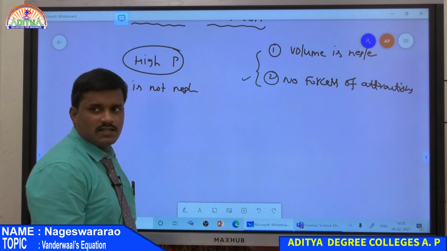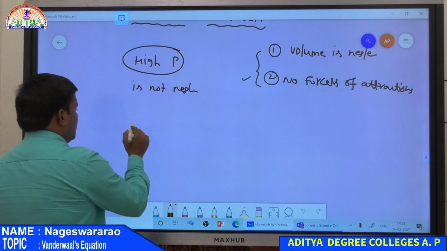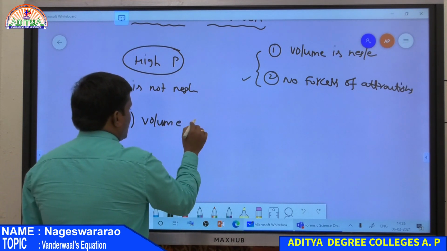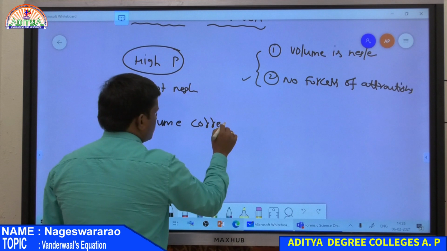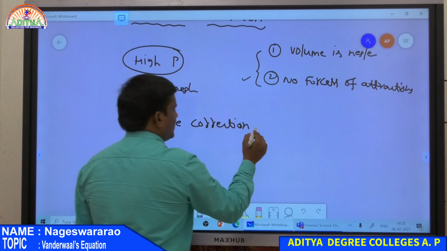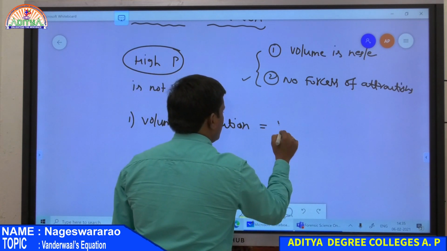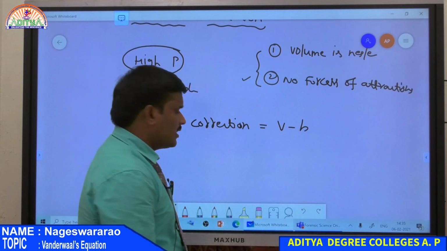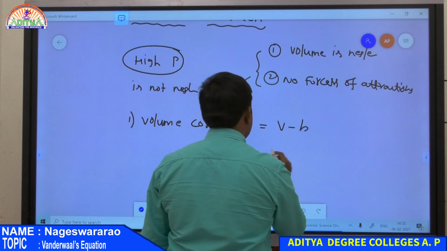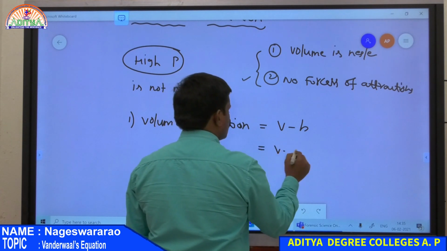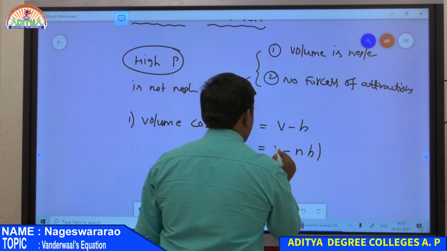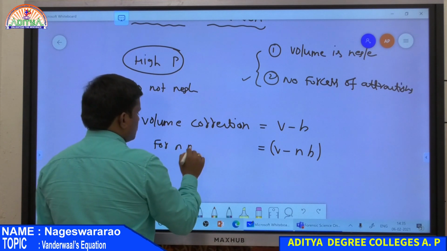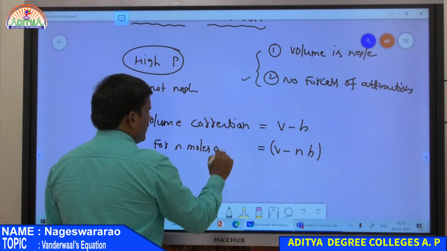Therefore, Van der Waals made two corrections to the ideal gas equation. The first correction is the volume correction and the second one is the pressure correction. The volume correction is due to excluded volume, given by V minus b for 1 mole of the gas. If there are n moles of gas, then the volume correction is V minus nb.